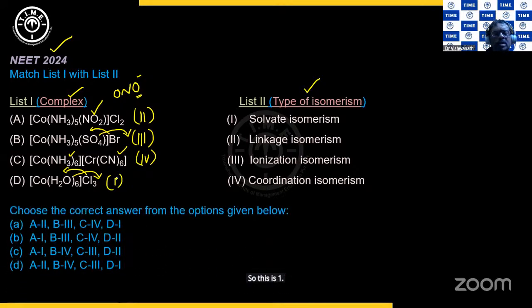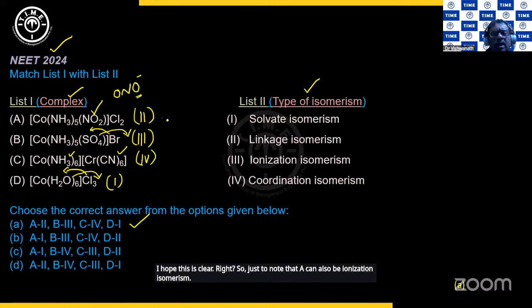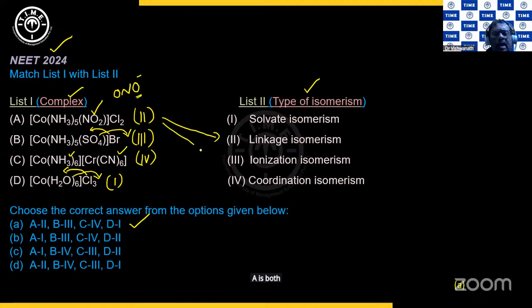Let us look at the options. 2, 3, 4, 1 is there in option A. I hope this is clear, right? Just to note that A can also be ionization isomerism, so A is both 2 and 3. But in the remaining complexes, we do not find any linkage. Therefore, linkage has to go for A. Clear?